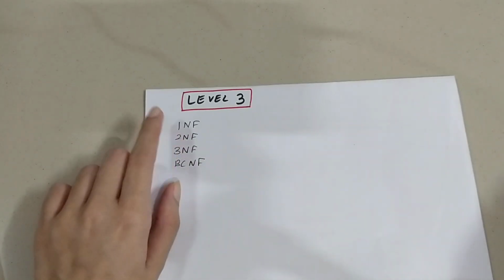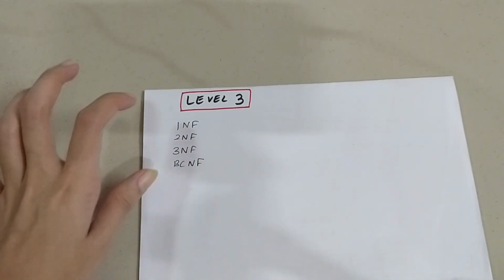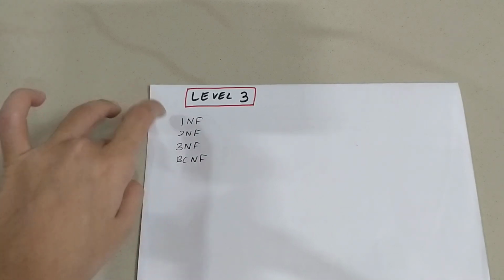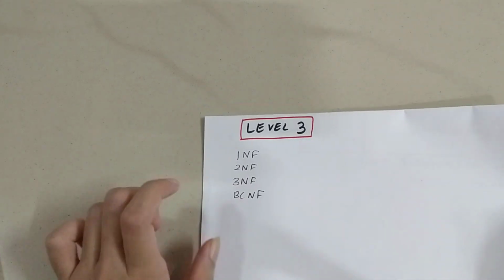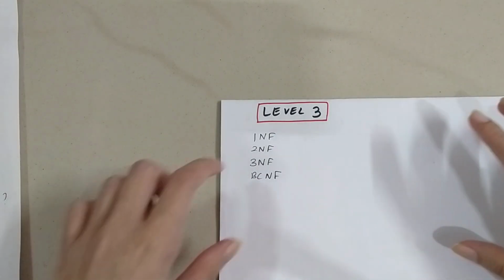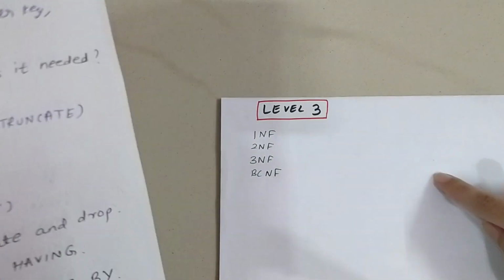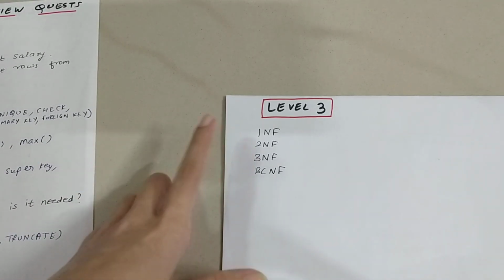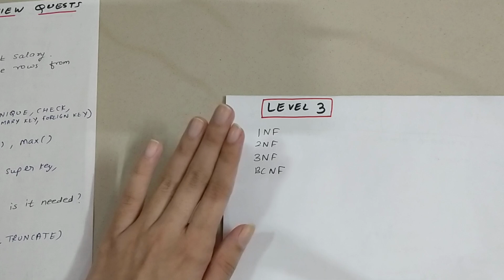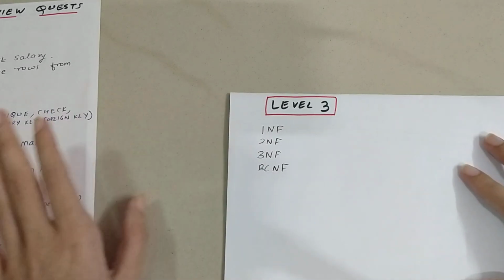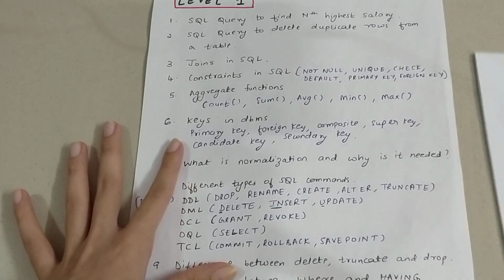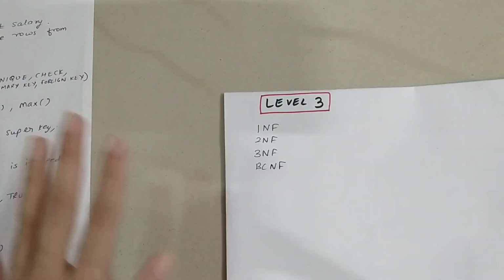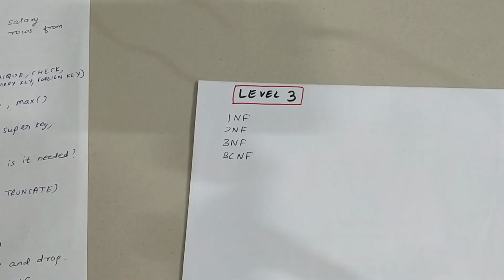So basically 1NF, 2NF, 3NF, BCNF, these are the forms in normalization, basically different types of forms in normalization. So these are also equally important, but the reason why I have put them in level 3 is because if you start studying these first, you might end up wasting a lot of time on it, because you might get stuck over here. So it's better you start from the earlier questions and finish them off first, and then later on go to these questions. Okay, so these are also equally important.